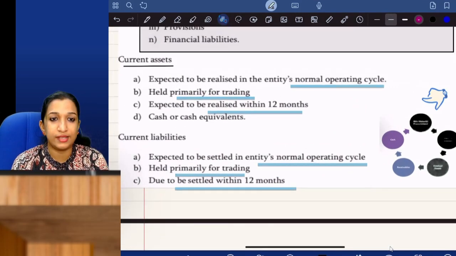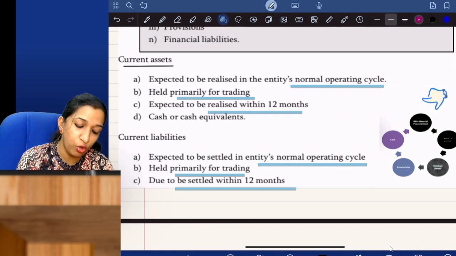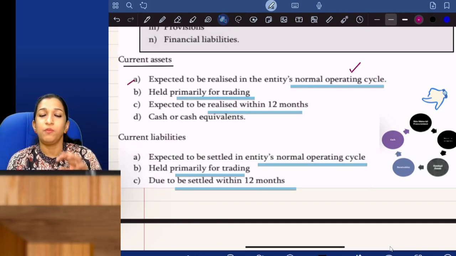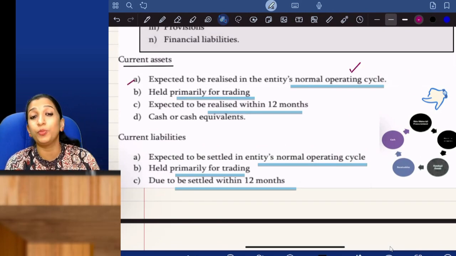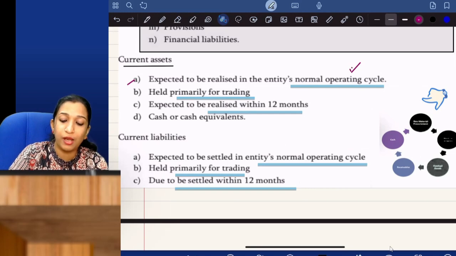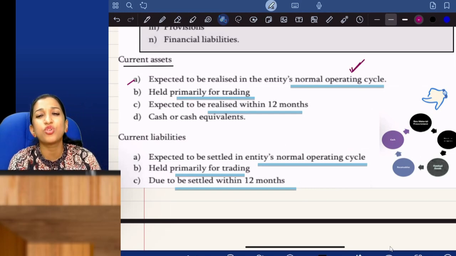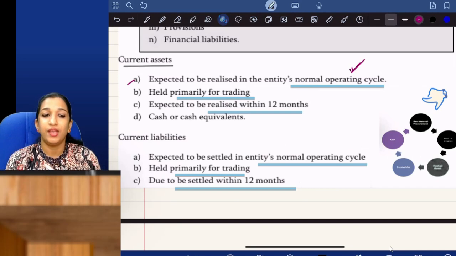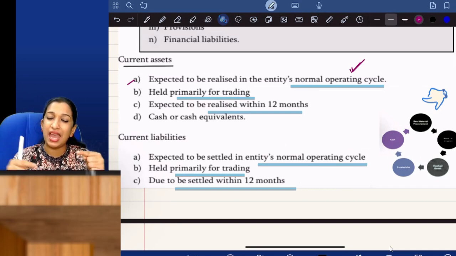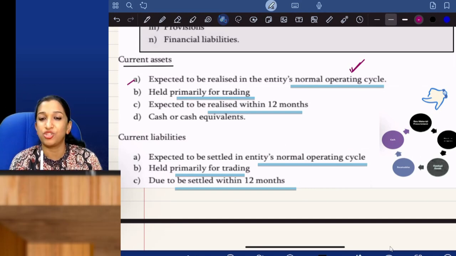So, what is a current asset? What is a non-current asset? My standard explains what is a current item. An asset which is expected to be realized in the normal operating cycle. What is this normal operating cycle? What is the operating cycle? The cycle in which cash is converted into cash.